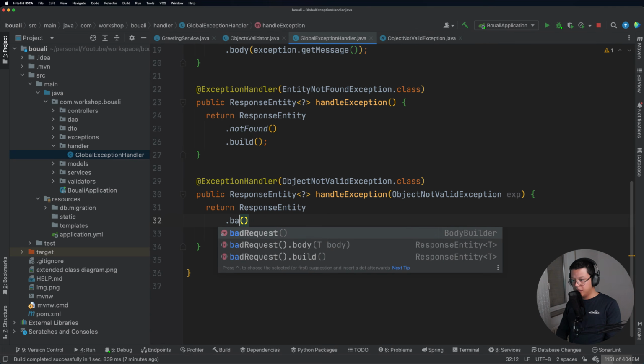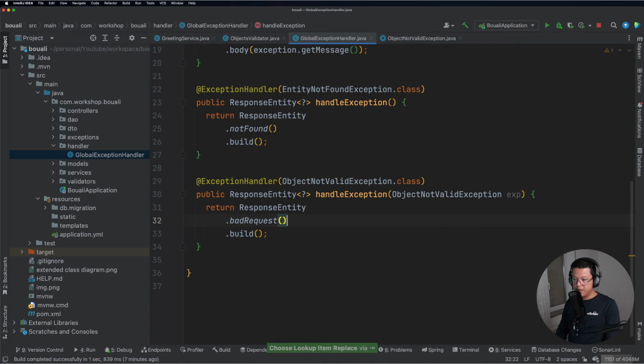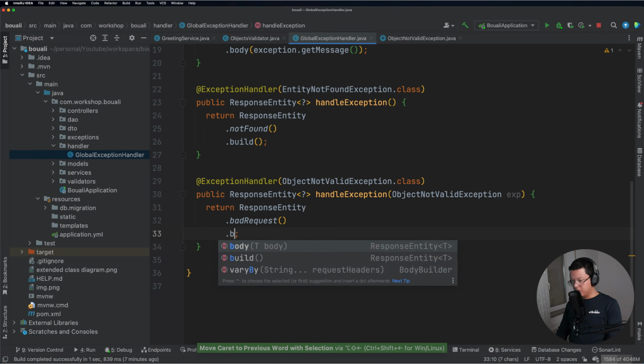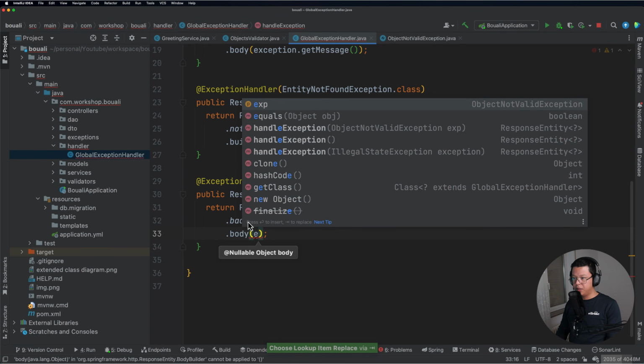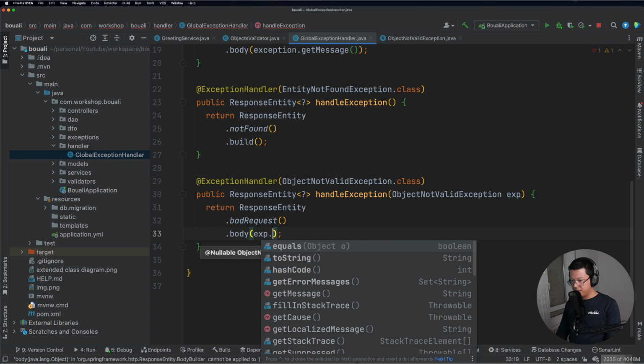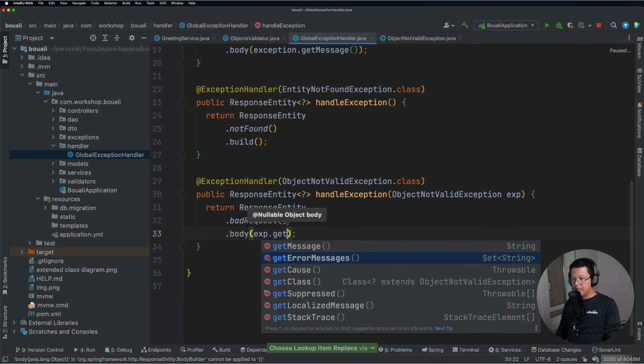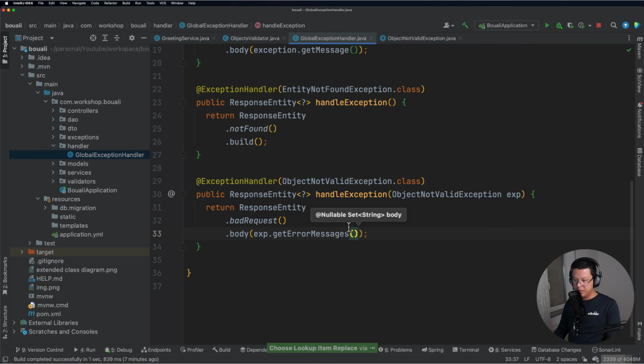So here it will be a bad request, and before we do build, I want to do the body. The body will be my exception dot get error messages. So that's it. Let's go ahead and test the changes.